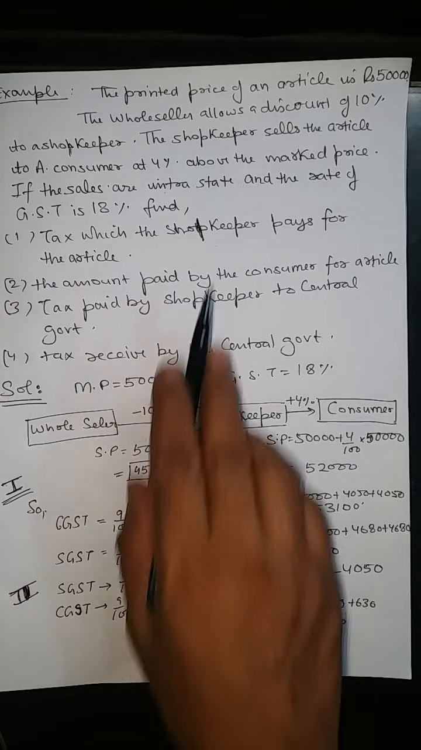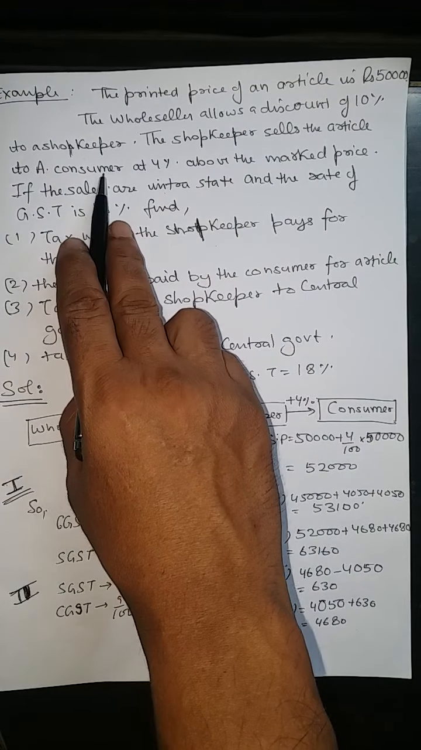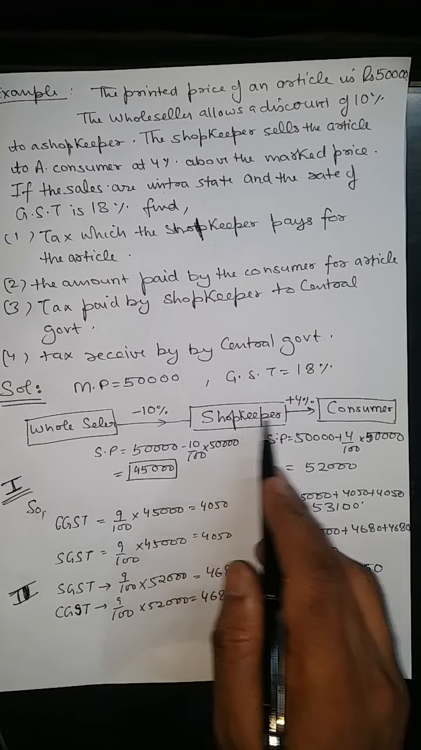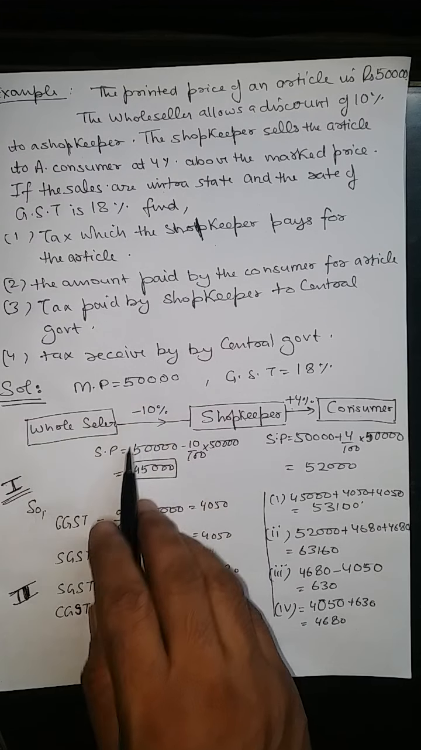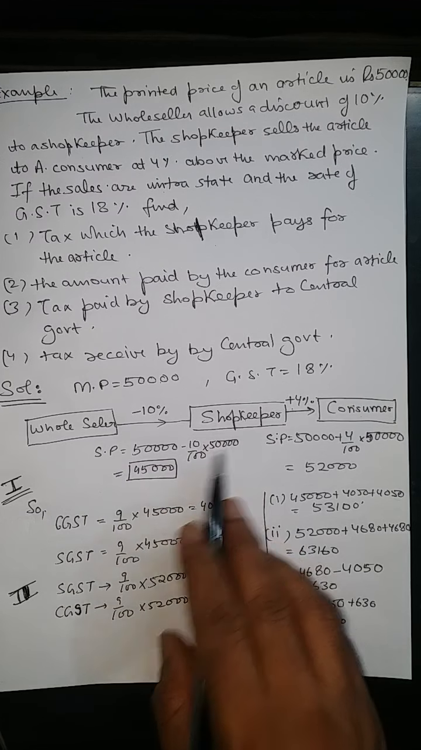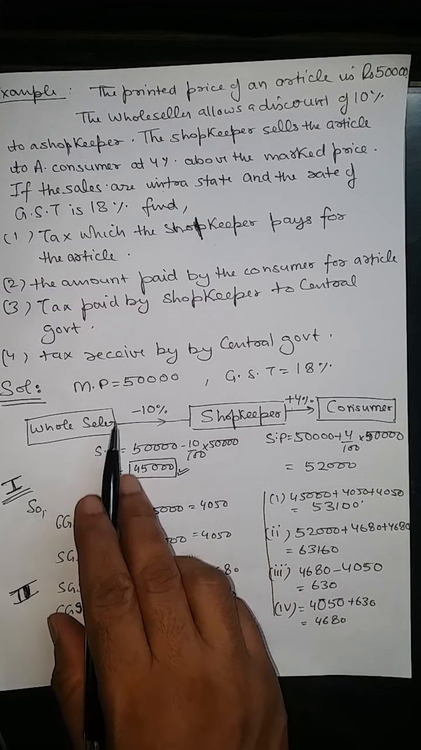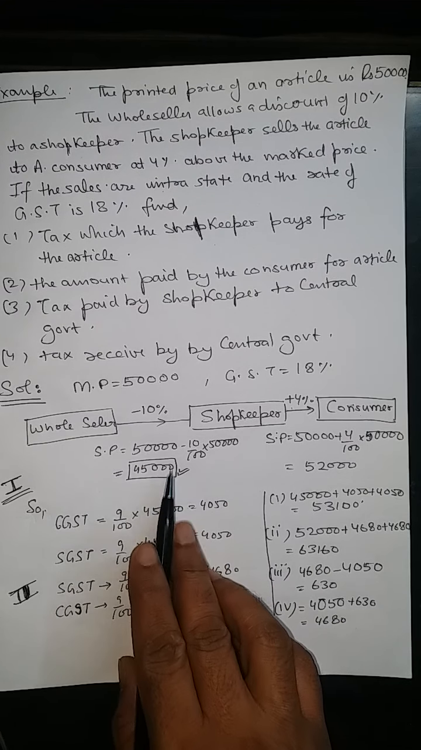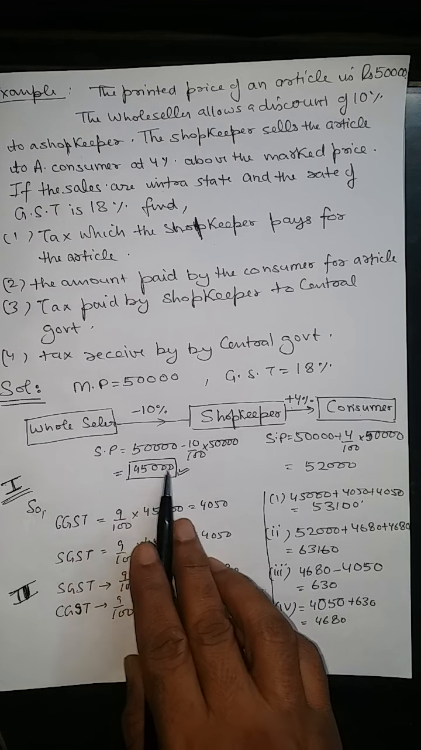So the wholesaler is giving 10% discount to the shopkeeper, and the shopkeeper is marking 4% above the mark price. But what is the mark price? 50,000. So SP will be 50,000 minus 10% of 50,000, that is 45,000. So whatever value we are selling the article to anybody, on that value only tax can be levied. So tax will be applied on this value.